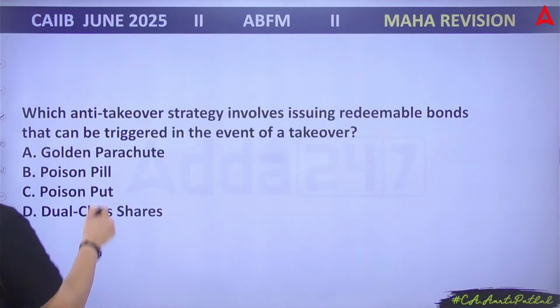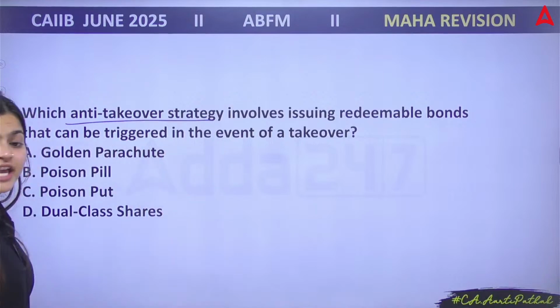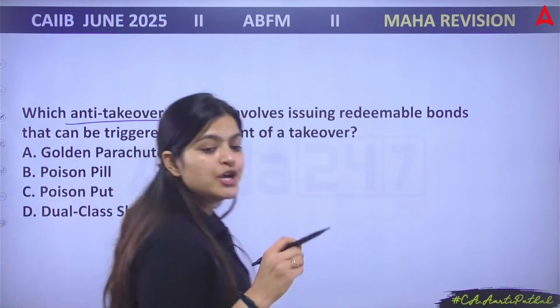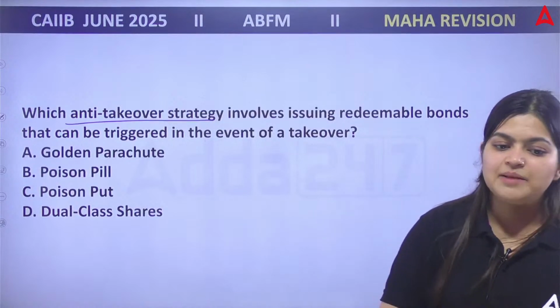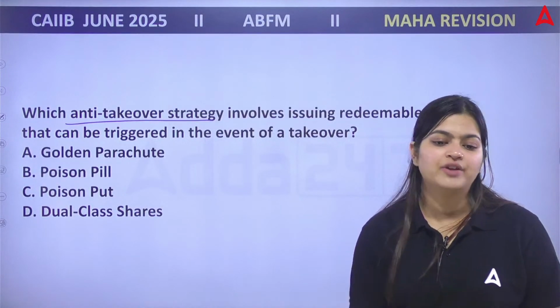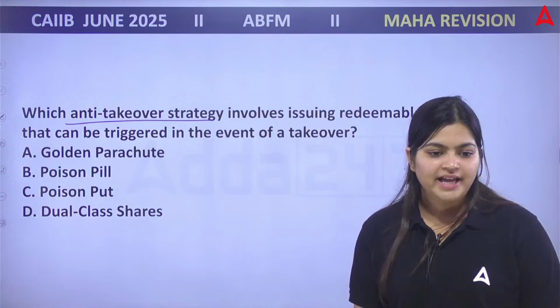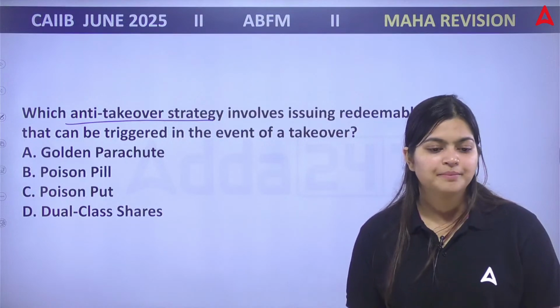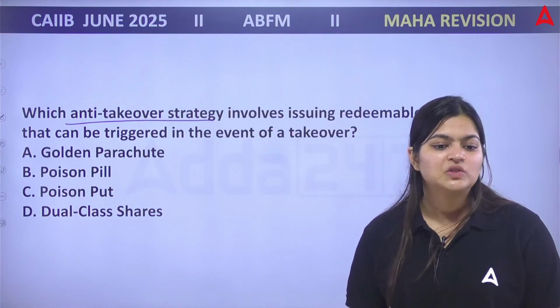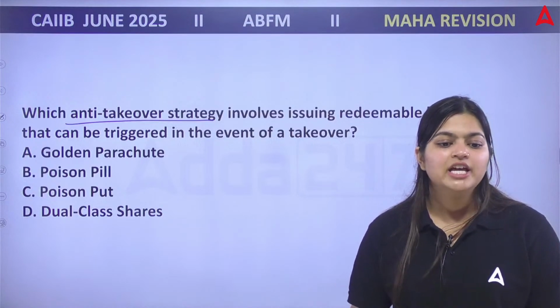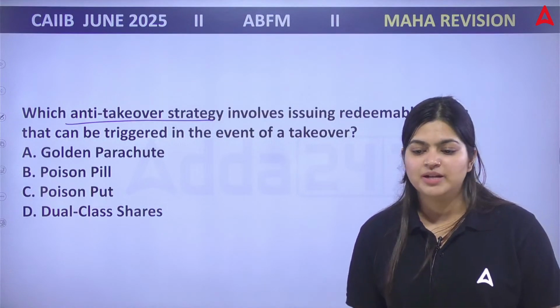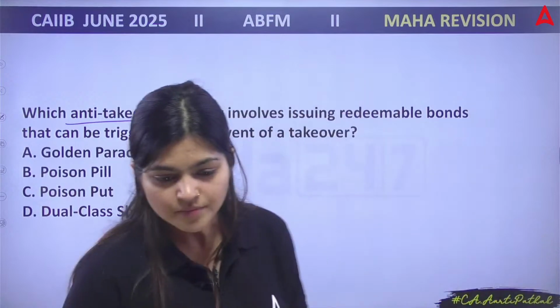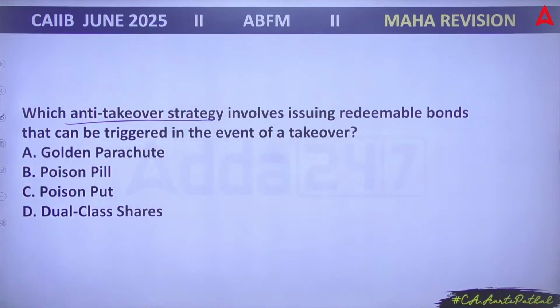Next, which anti-takeover strategy involves issuing redeemable bonds that can be triggered in the event of a takeover? A. Golden parachute. B. Poison pill. C. Poison put. D. Dual class shares. Tell me. So now this question is from your mergers and acquisition. Yes, one of the very important topics, that is your mergers and acquisition.